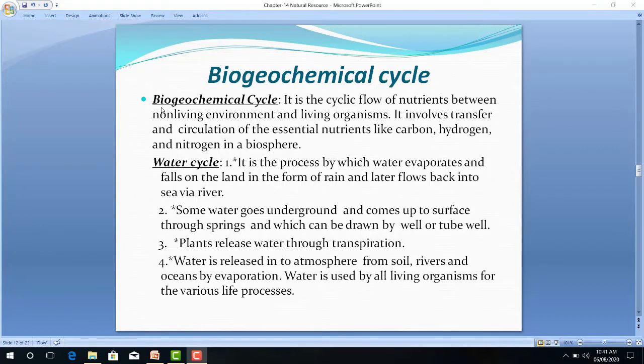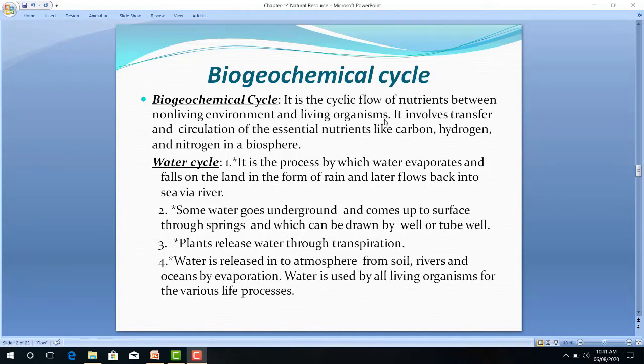Bio means living organism, geo means earth surface, abiotic component, and chemical means all these elements. So the cyclic movement of all these elements, generally here we will learn about water, carbon, nitrogen and oxygen. Their cyclic movement from earth to atmosphere and once again from atmosphere to earth is called the biogeochemical cycle.